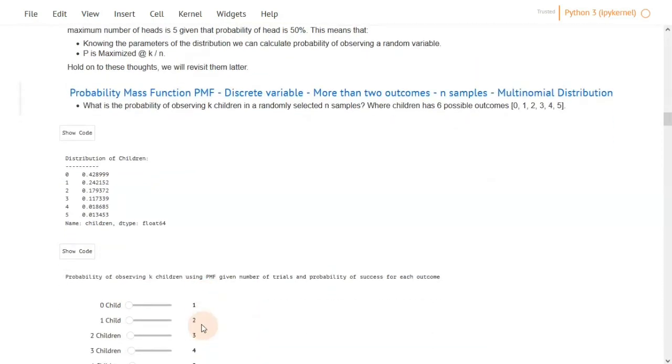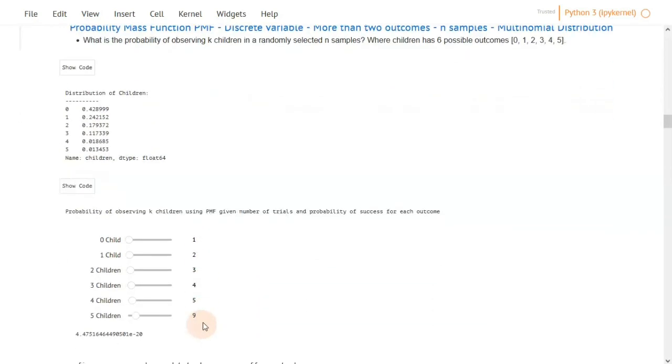So another variation of discrete distribution is multinomial distribution, and this is where the number of outcomes is more than 2. If we recall, children had several outcomes. The patient either has 0 children, 1 child, 2 children, and so on. So if we want to model this phenomenon, we use multinomial distribution. It's basically the same, but we need to account for the probability of observing each of these outcomes.